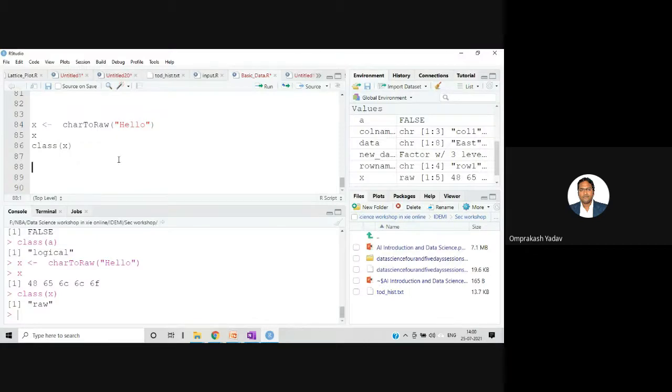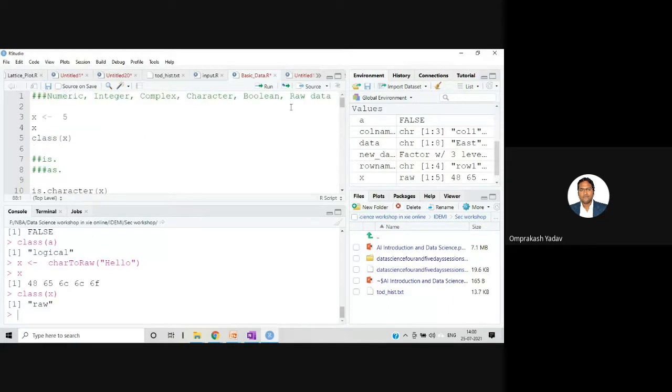our basic data types. I was explaining that we have a few basic data types which we will continuously use in this programming language. One is the numeric type. In the numeric type, by default, it will take floating point values and normal values, like integer values. But specifically, if you want to give an integer value, you can specify a capital L there. Then we have the complex data type, which can be represented in terms of a real number plus an imaginary part.